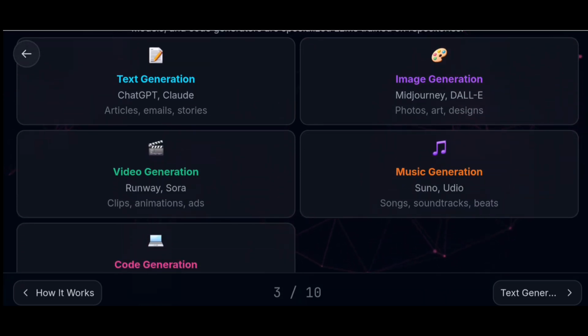For video generation, we use Runway or Sora AI tools. This is used for creating video clips, animations, or ads. For music generation, we are using tools like Suno or Udio. It is used for creating songs, soundtracks, or beats.